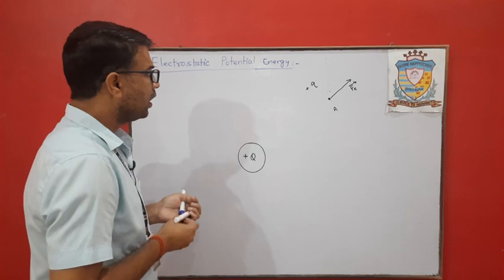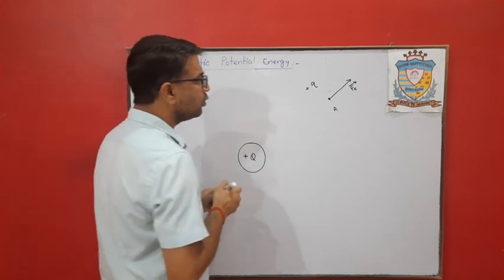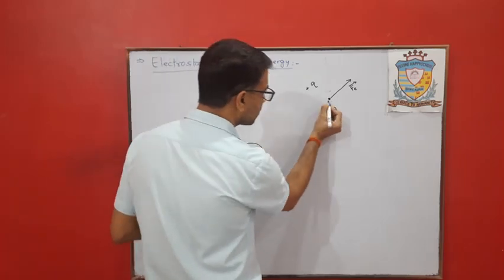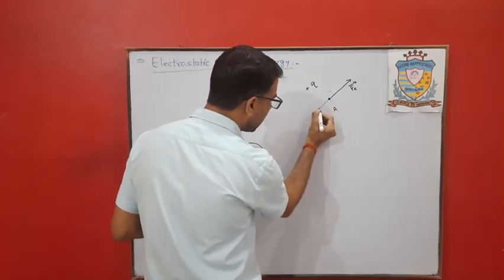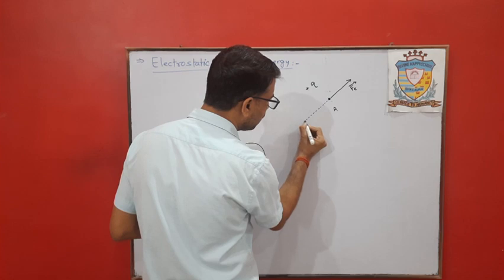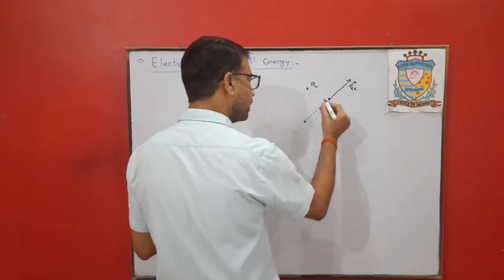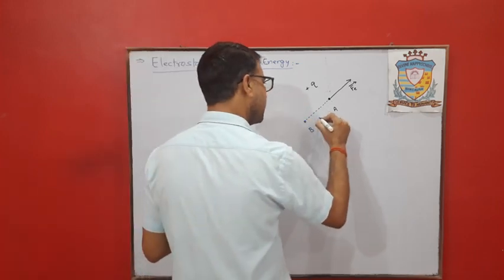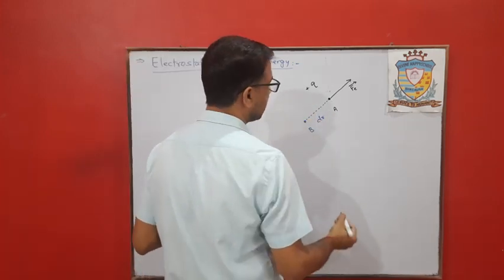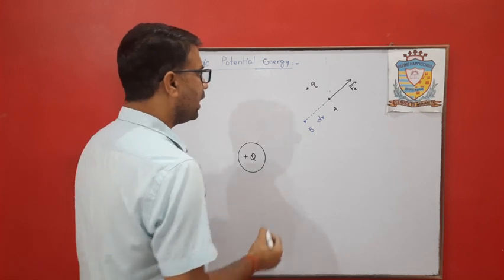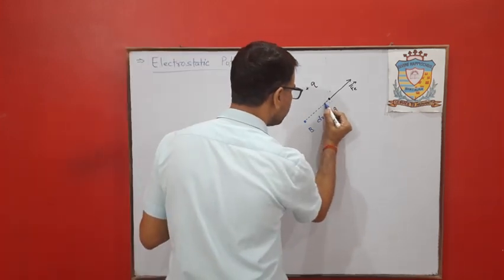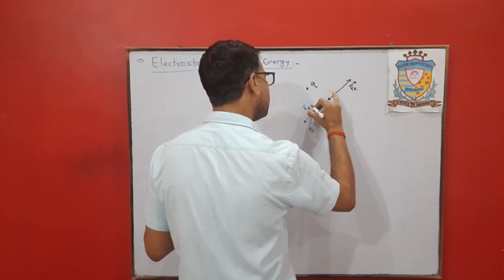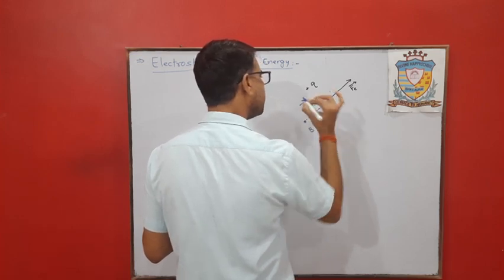Now we have to do some work to bring it near to this source charge. We have applied some force and moved this test charge to point B with a displacement of dr. Clear? And we have applied some force in this direction, and that force is F external.